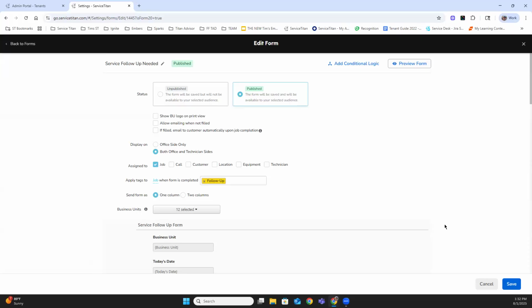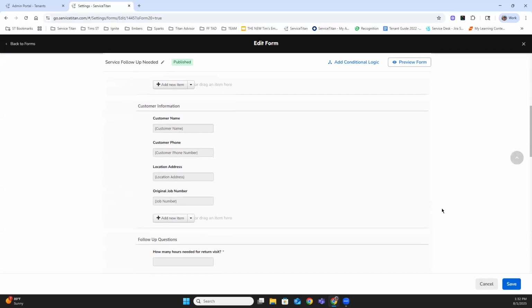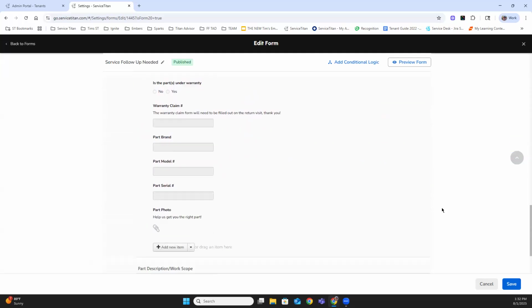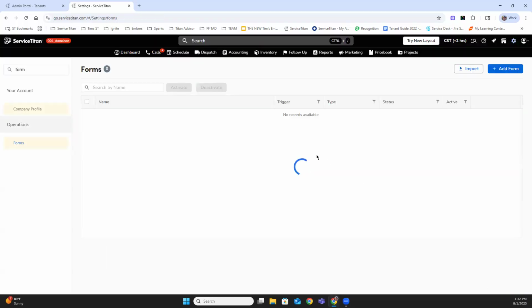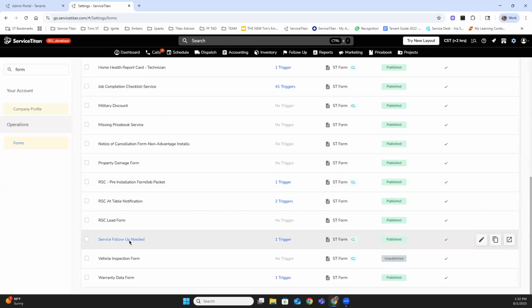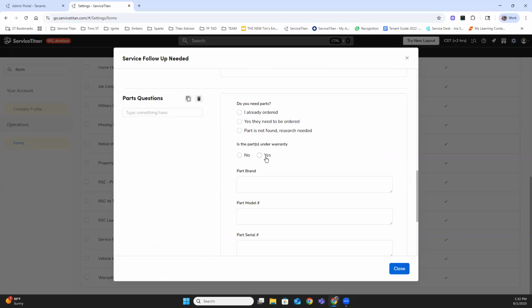First thing that I like to highlight when I'm talking about the conditional logic is when we build these forms out, we want to have every single question involved. And so this is a pretty lengthy form that needs to be filled out. So if I get back out of there and I just do the preview of that same form, we can see how simplified that form is. It's very quick to get through, not too many questions like we saw in the edit version. Let's go back to the edited.